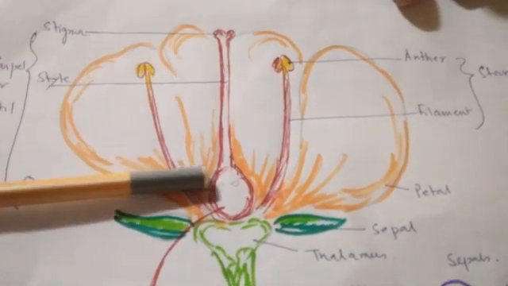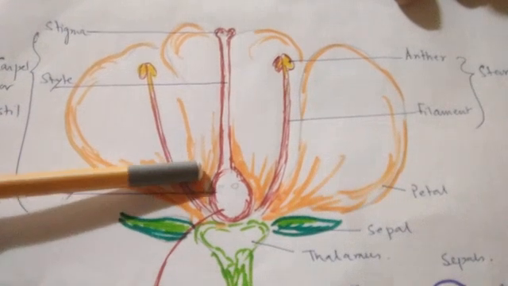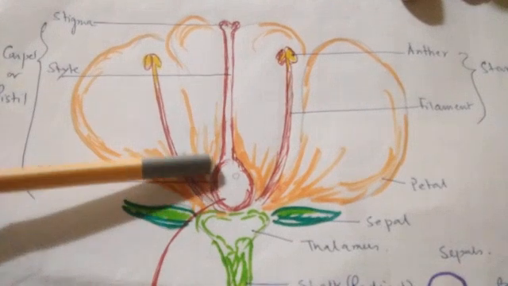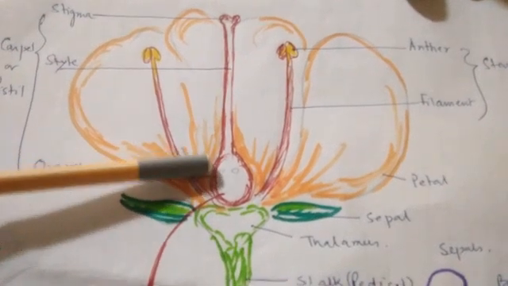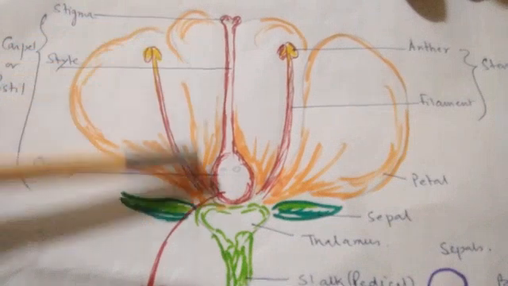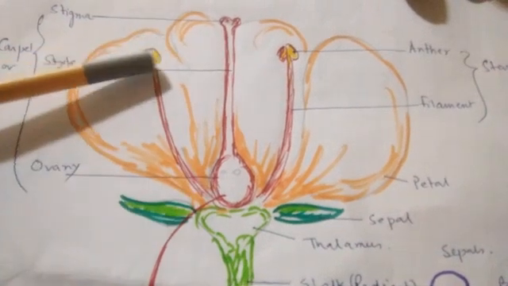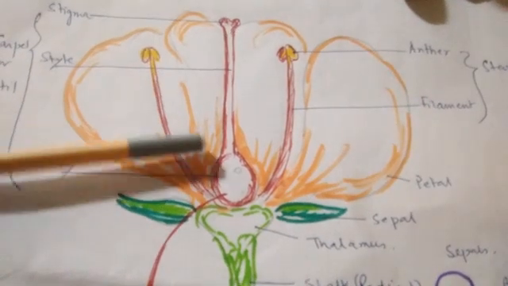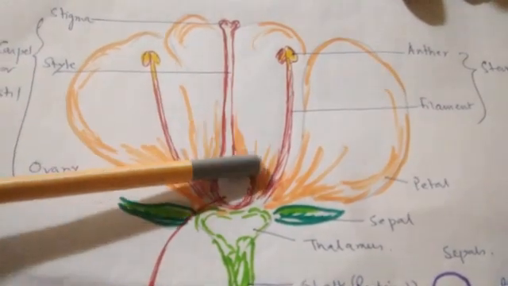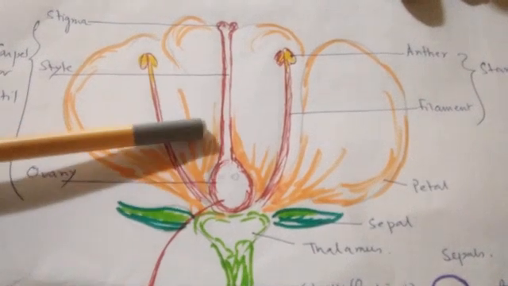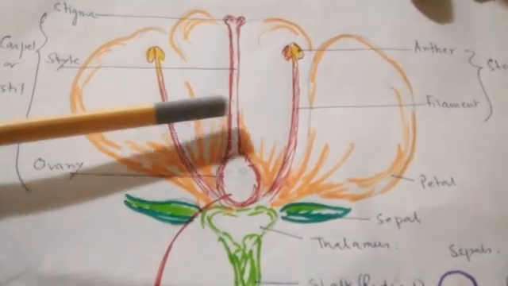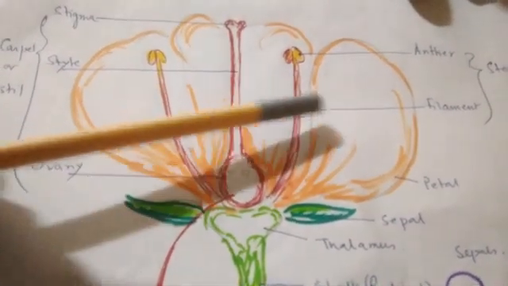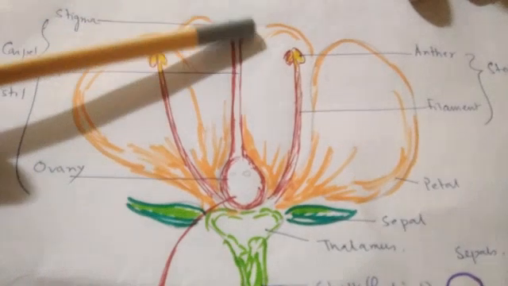Clear? Now sometimes the base of the petals contains nectar, various glands, that also attract the insects. The insect comes in search of nectar, and during this they transfer the pollen. And sometimes you find various glands present at the base of the petals, which provide fragrance. That means you can find the numerous sweet smells of flowers. That also attracts the insects and others and helps in transfer of pollen.